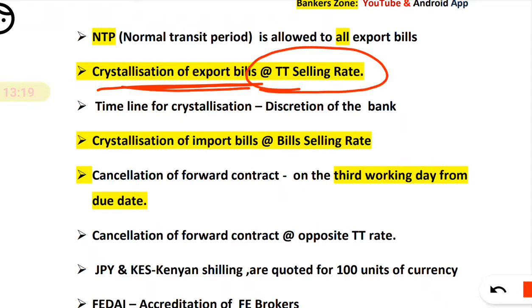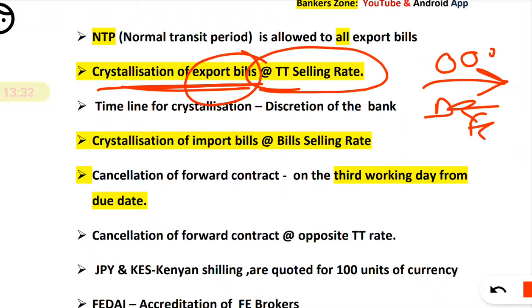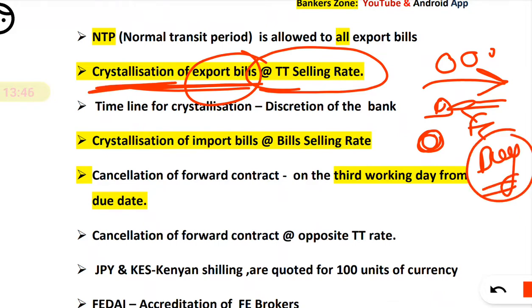So previously what we have discussed, in case of an export bill, we are exporting something, right? Say goods we are exporting, so the bank will receive the foreign currency. The exporter will receive it and will give it to the bank, so basically the bank will receive foreign currency in case of export. So there is an inflow of foreign currency, so we will apply the buying rate. But in case of crystallization, we have to apply the selling rate.